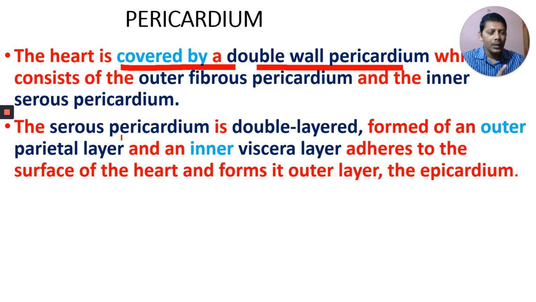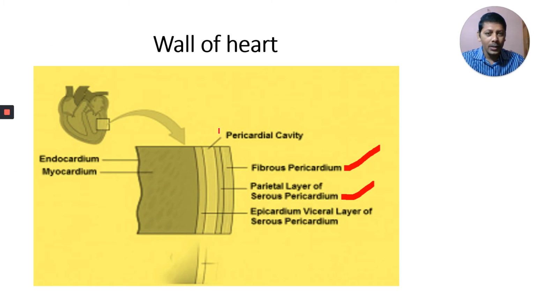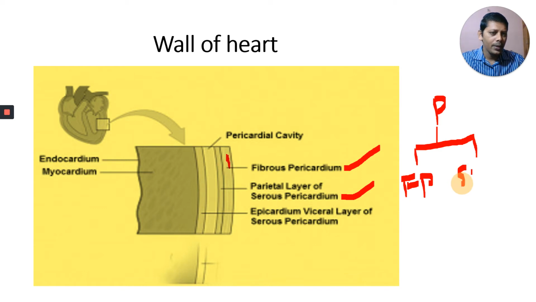Next, the serous pericardium. I am talking about the heart being covered by a double-walled pericardium. What are the two layers here? Fibrous pericardium, this part. And what is the other one? Serous pericardium. I will show you here: this layer and this layer, these two are serous pericardium. Again, the serous pericardium has two layers.